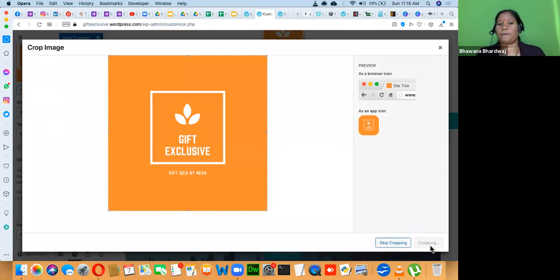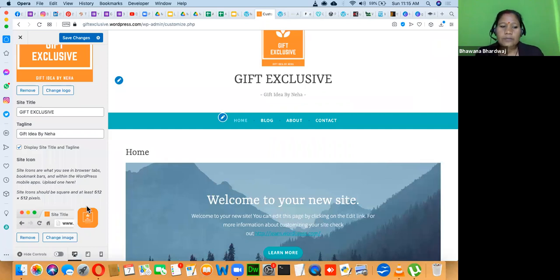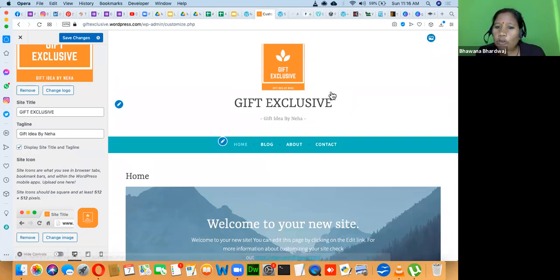Site icon, right? So what is the difference? Here you can see that this is called the site icon. Can you see this Facebook? This is the Instagram, this is LinkedIn, this is Pinterest. This is the site icon, which will appear in the address bar whenever you are opening the site. And the logo is going to appear on your website. Neha, is this clear?